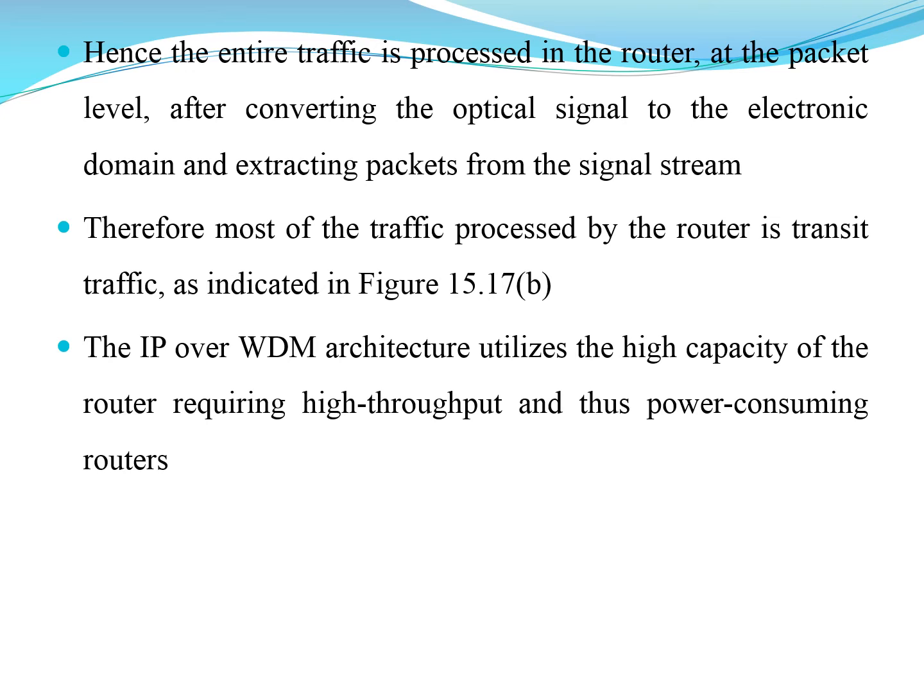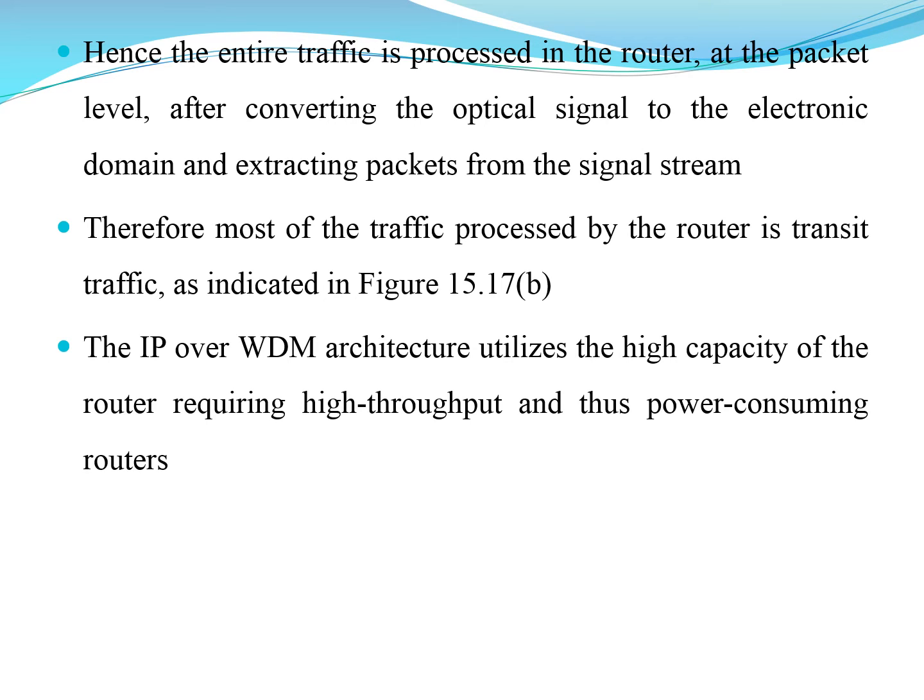Then the traffic is processed in the router at the packet level after converting the optical signal to the electronic domain. That is, we convert the optical signal into an electrical quantity and extract the packets from the signal stream. Most of the traffic processed by a router is transit traffic, which can be seen in the diagram later.